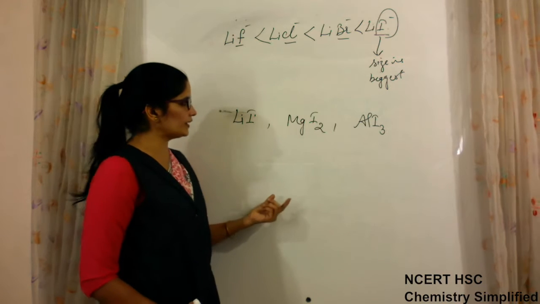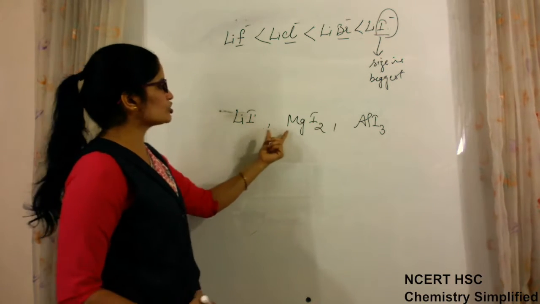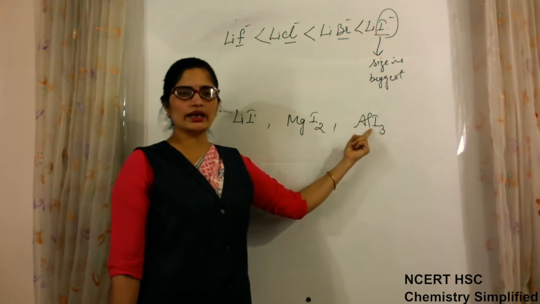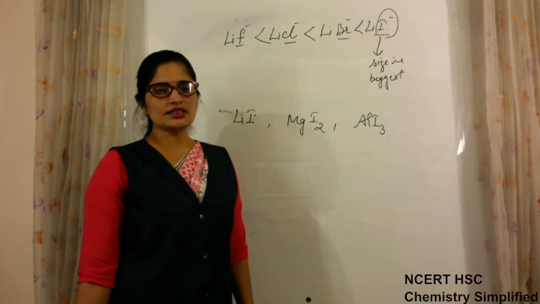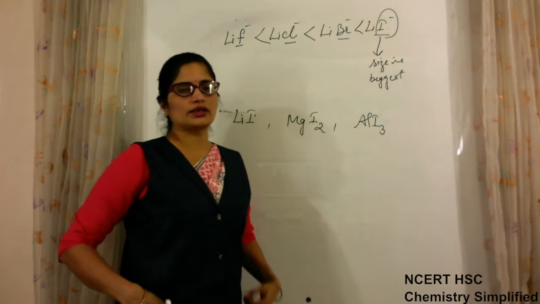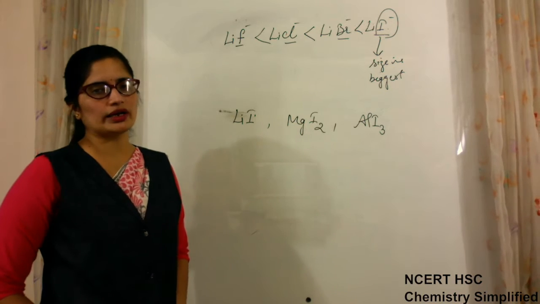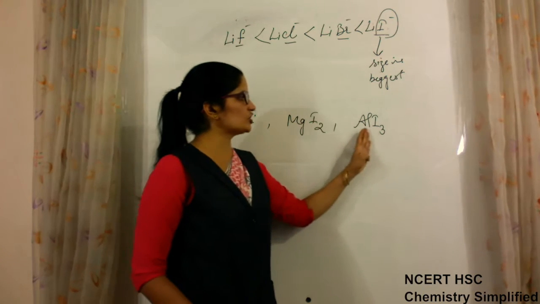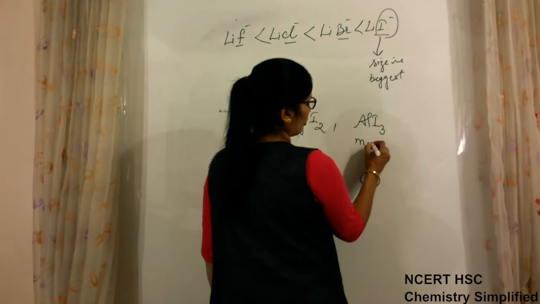Then again, because of the more charge present on aluminium, the polarizing power will be more for aluminium, and the nature of the bond will be more covalent for this.